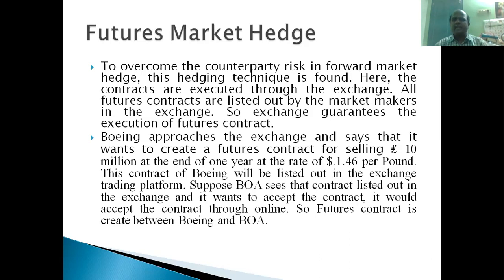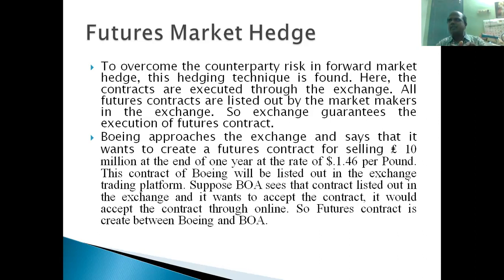So what happens? The exchange confirms the settlement, right? Finally, suppose the rate becomes $1.30. We have seen the table, $1.30 per pound. What happens? A 1.6 million gain, the Boeing operation has to get that. Suppose Bank of America doesn't pay this big amount, then what happens? Every day the exchange ensures that the difference is settled, right?